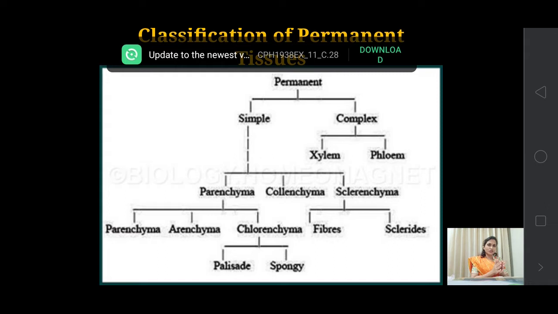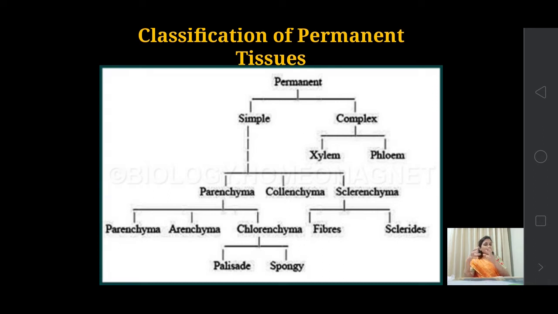But in the case of complex tissue, the tissues are made up of different types of cells. That means the cells present in that tissue are structurally different, but perform a particular specific function. So simply, when we define simple tissue, it is made up of only one type of cell, and complex tissue is made up of more than one type of cell. Okay, so this is the difference between simple and complex. Both are permanent tissues, both are specialized, both are differentiated.